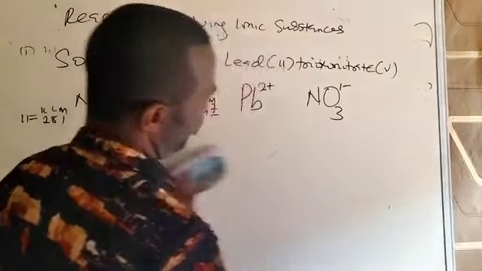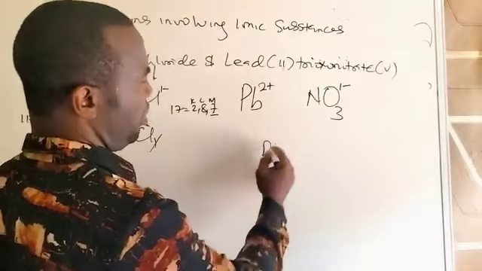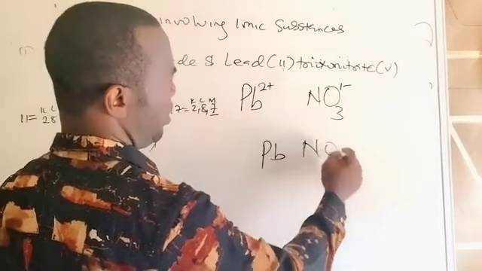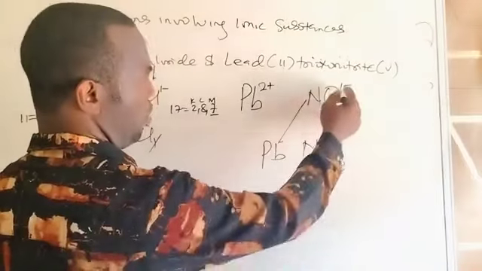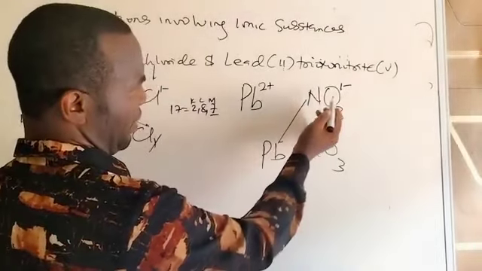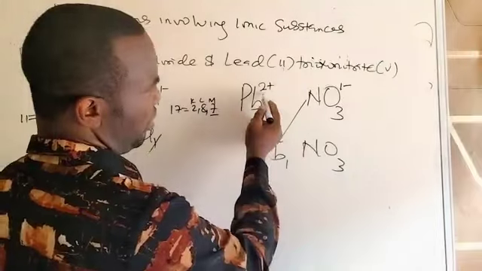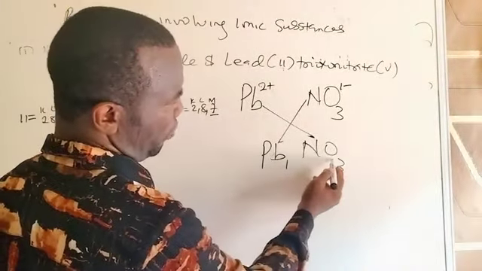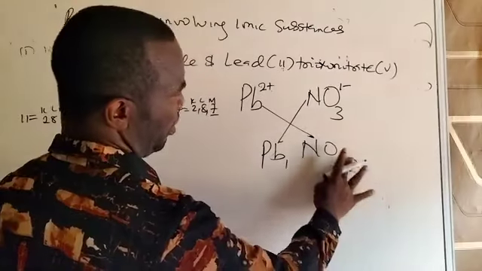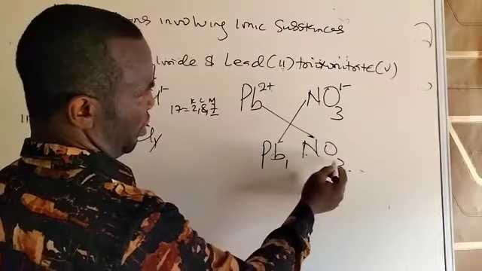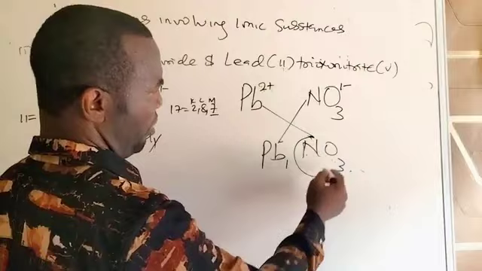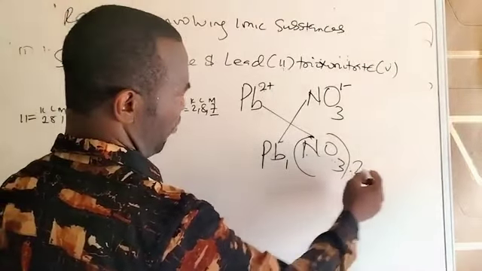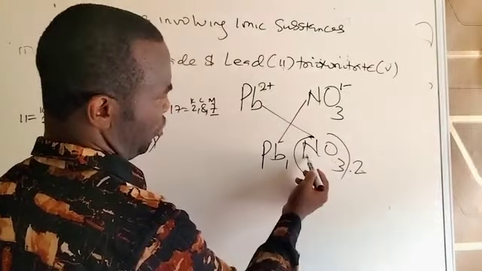So when you now exchange, you have Pb(NO3). This one goes to lead. No matter what, I'm taking the number, not the charge. This 2 here goes to NO3 because this is a group. You don't go and put the 2 on just the O, like O32. They are together, NO3. So the 2 will now belong to the group, and you put a bracket to show that the 2 belongs to both the nitrogen and the oxygen.